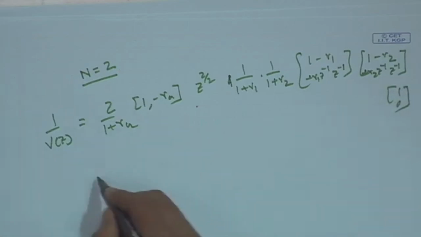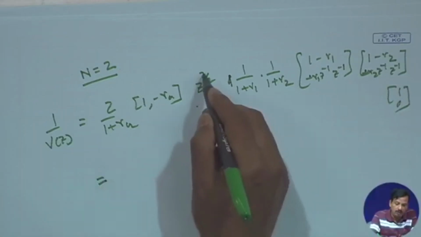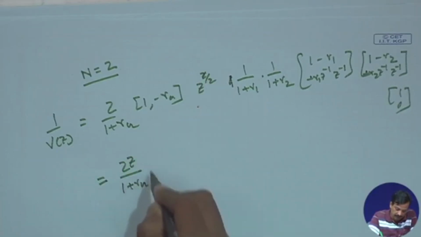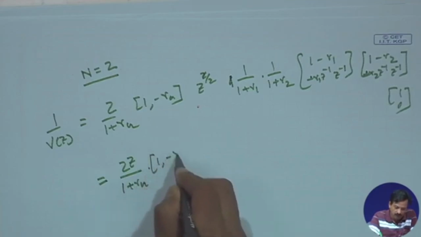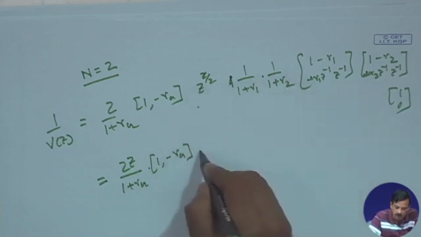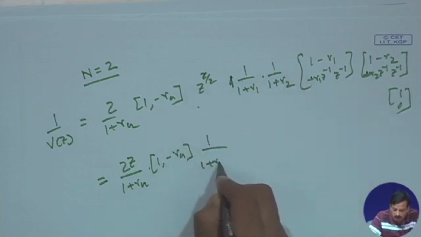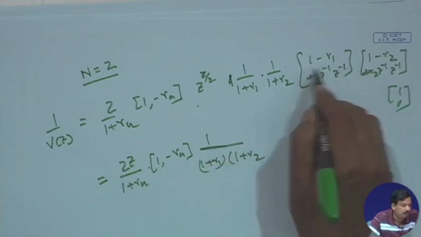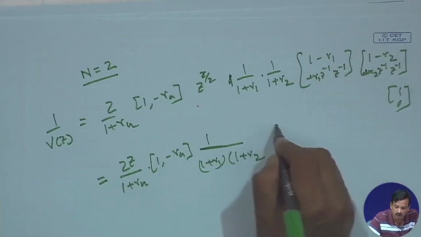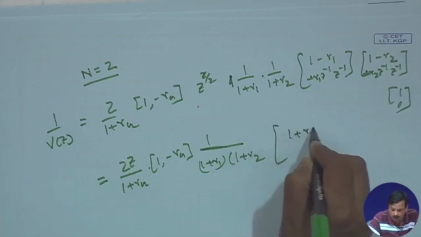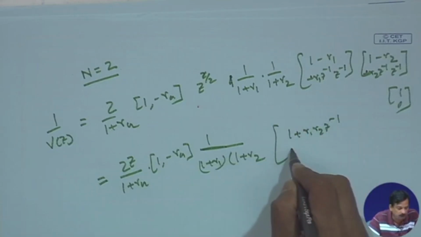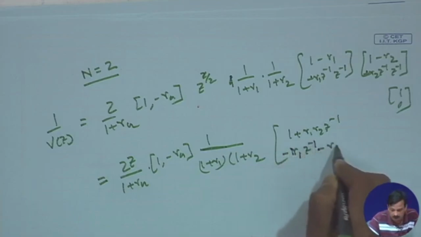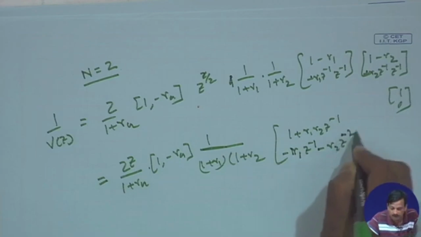If I evaluate it, it will come z to the power half z, divided by 1 plus rg into 1 minus rg. This will be 1 by 1 plus r1 into 1 plus r2. Then I can matrix multiply this in this one. So this one is 1 plus r1 r2 z to the power minus 1, 1 minus r1 z to the power minus 1 minus r2 z to the power minus 2.